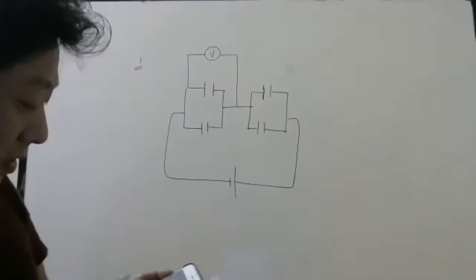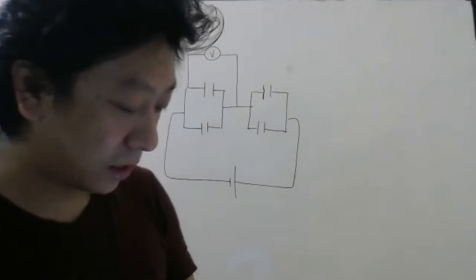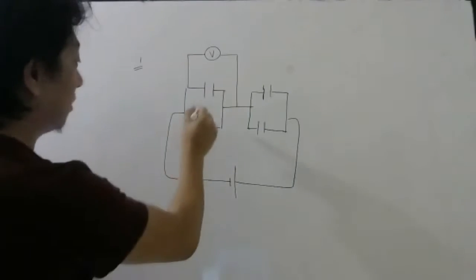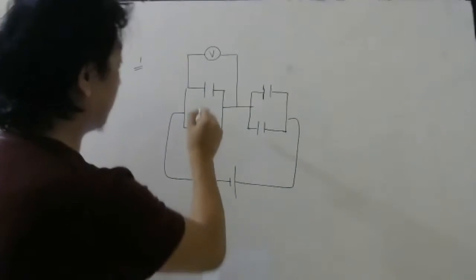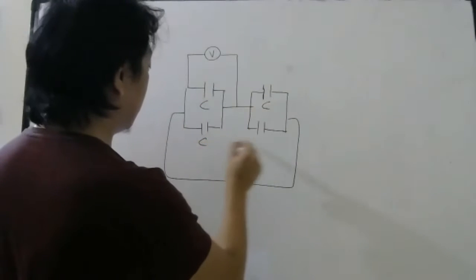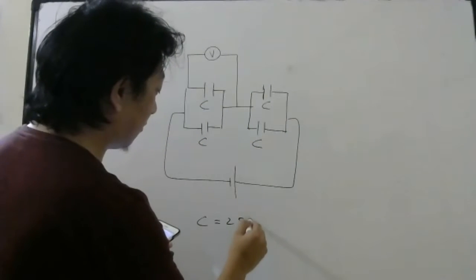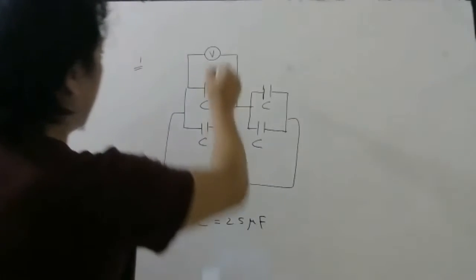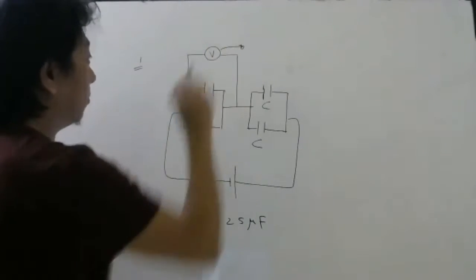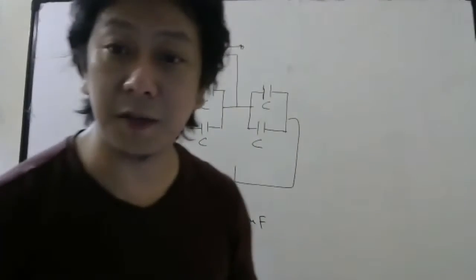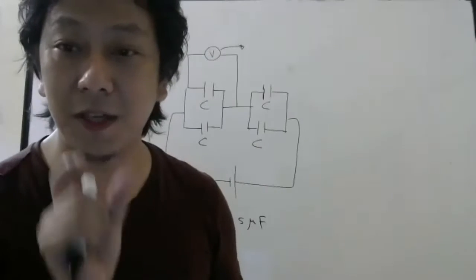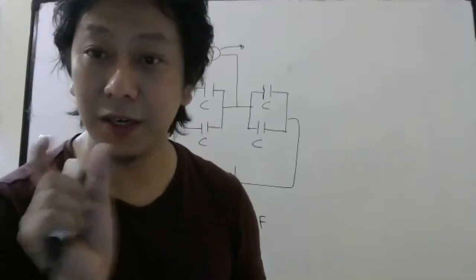Okay, students. Now each of these capacitors have the same capacitance, they told. All of them have the same capacitance: C, C, C, C. And the value of the C they have given is 25 microfarad. And the reading of this voltmeter. What does a voltmeter measure? A voltmeter measures the potential difference between its terminals.